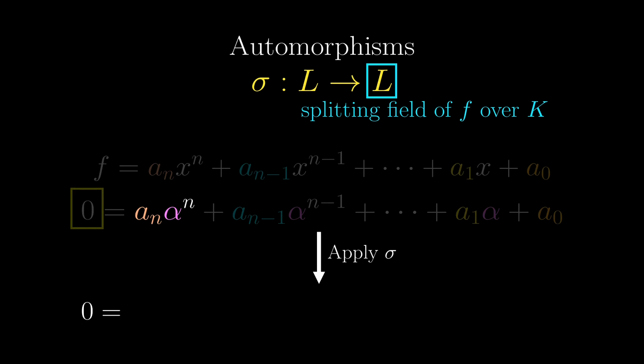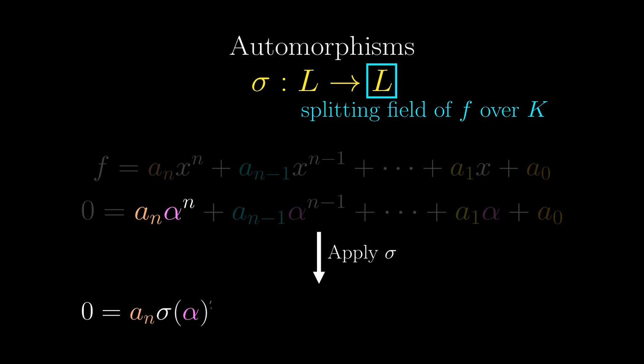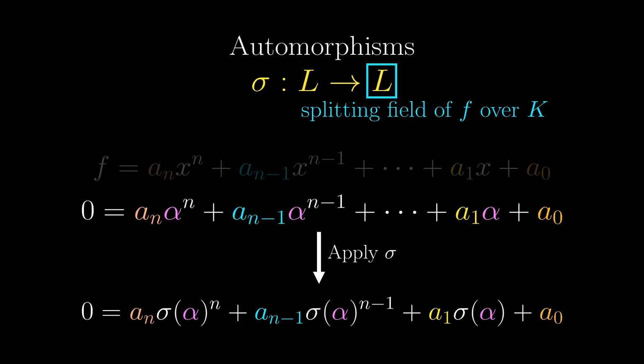Okay, now onto the right-hand side. Let's focus on this term. We can use the distribution properties of sigma on products to arrive at sigma of a_n times sigma of alpha to the n. However, a_n as a coefficient of the polynomial comes from K, and so sigma should leave it unchanged, which means we get a_n times sigma of alpha to the n, which is our first term in the final equation. But with exactly the same argument, we will get this equation involving sigma of alpha.